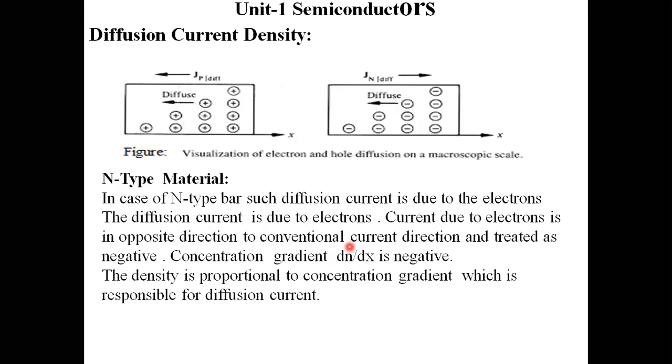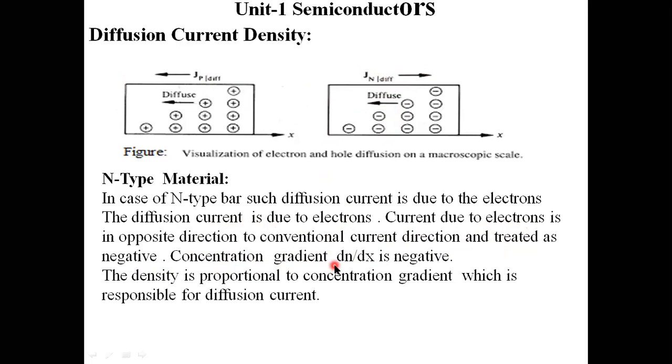It is in the opposite direction to the conventional current direction. That is why I am treating this flow as in the left direction, and this flow as in the right direction. These two current densities are in opposite directions. The current due to the electrons is in the opposite direction to the conventional current direction, which means hole direction, therefore I am going to treat it as negative here.